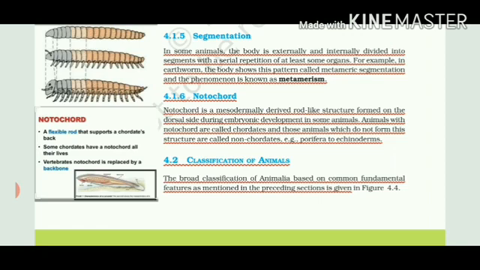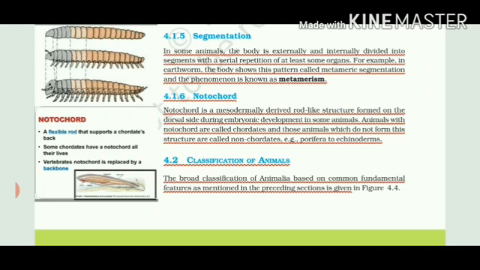Right? So it is formed on the dorsal side. Our front side is ventral and the back side is the dorsal side. It develops when the fetus grows into an embryo. Animals that have a notochord are simply called chordates, and those who lack it, we call non-chordates. So human beings, fishes, amphibians, reptiles, birds, all of us come under chordates because we have this specific rod-like structure.